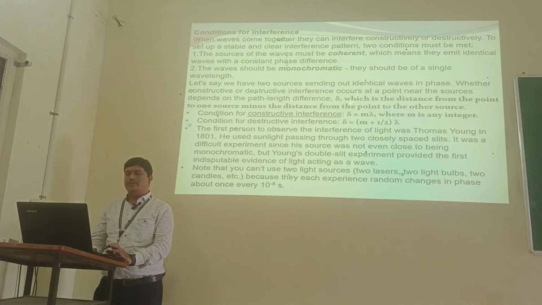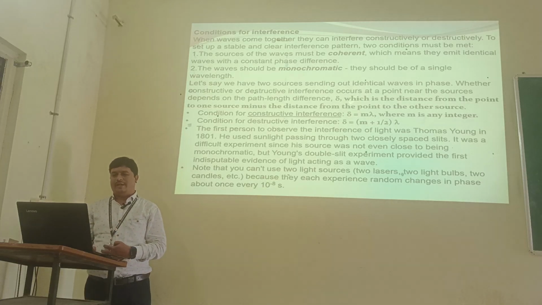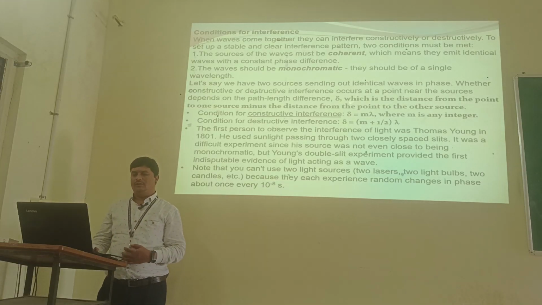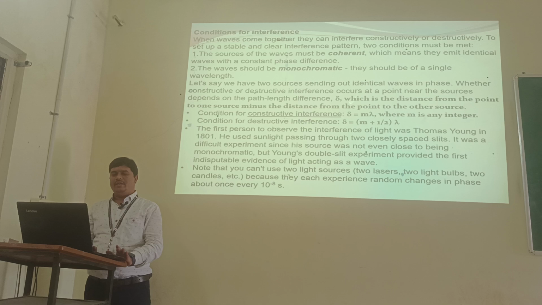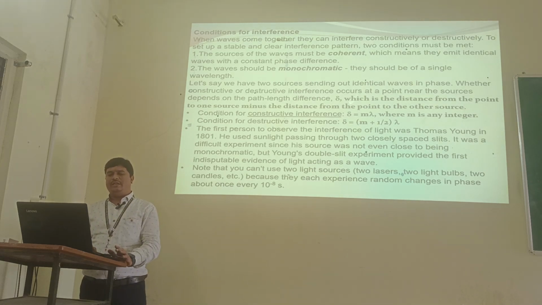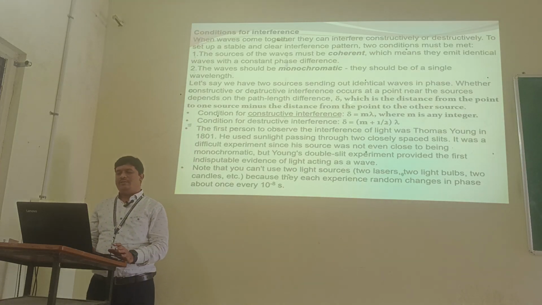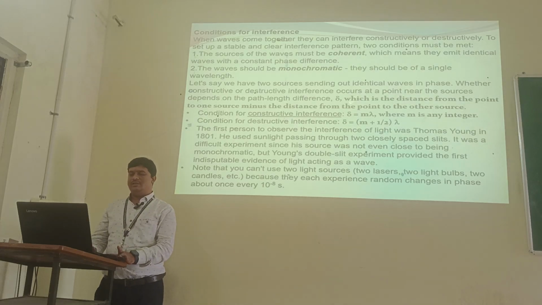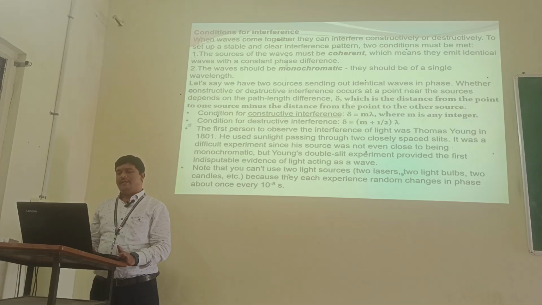The first person to observe the interference of light was Thomas Young in 1801. He used sunlight passing through two closely spaced slits. It was a difficult experiment since his source was not even close to being monochromatic. But Young's double slit experiment provided the first indisputable evidence of light acting as a wave.